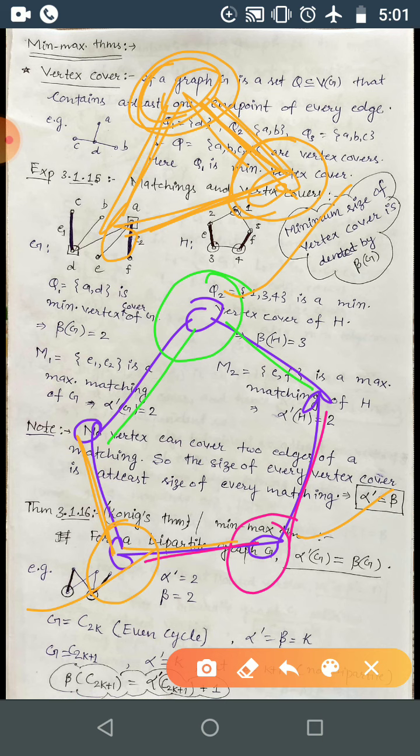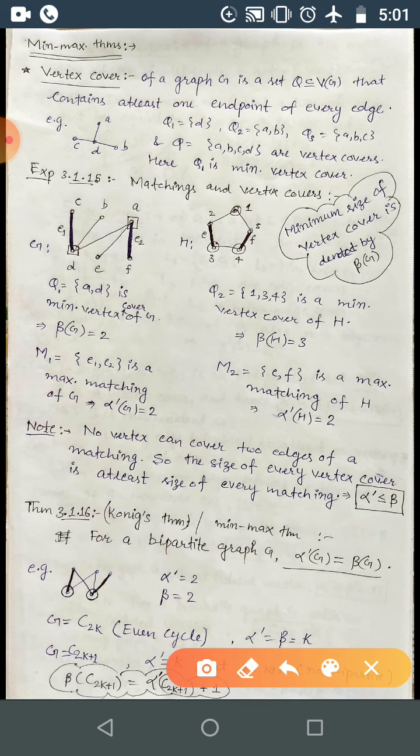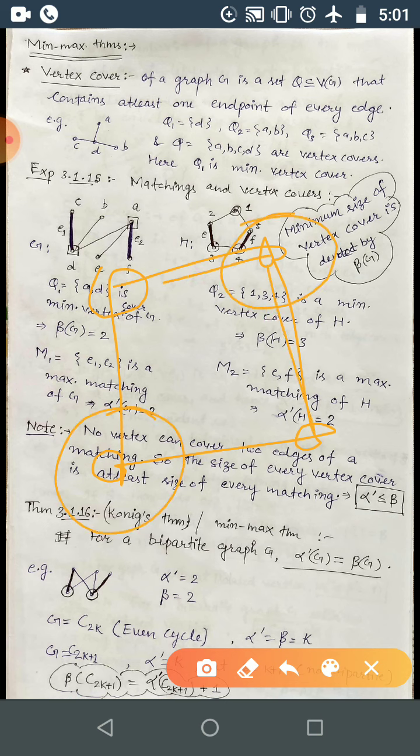And obviously if you consider C4, then alternate vertices will cover all these. This will cover these two and this will cover these two edges, correct. So all the edges are covered. Likewise in C4, 2 vertices, correct. In C3 2 vertices, in C5 3 vertices, in C6 3 vertices, in C7 4 vertices.